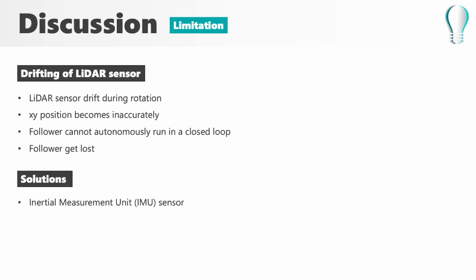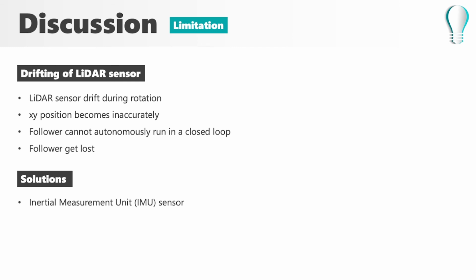Another problem is the drifting of the LiDAR sensor. The LiDAR sensor drifting during rotation will lead to deviation or the follower getting lost. During the experiment, I tested the DeepRacer driving in a circle. After several rotations, the follower moved in a larger rotation angle, which means the follower cannot turn properly after the leader is turning. As a result, the follower cannot complete the circle and may get lost after running several laps.